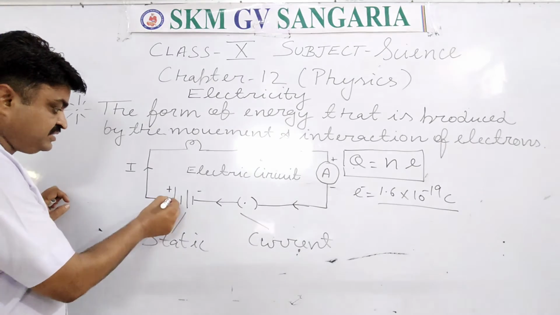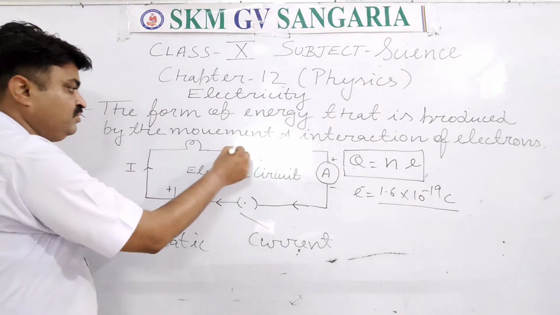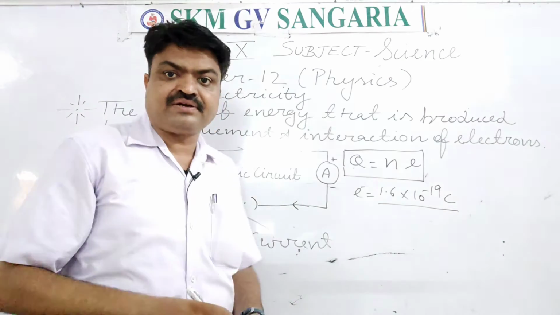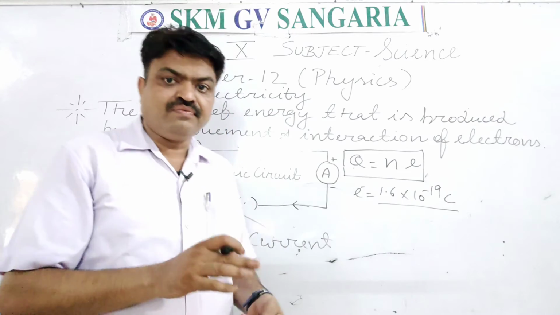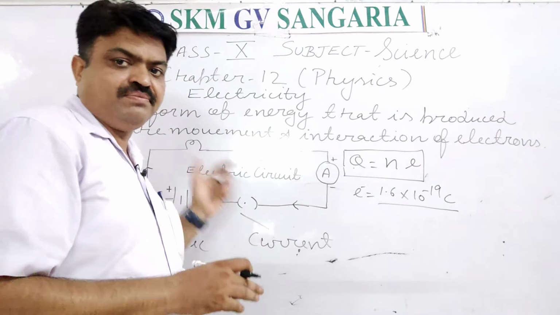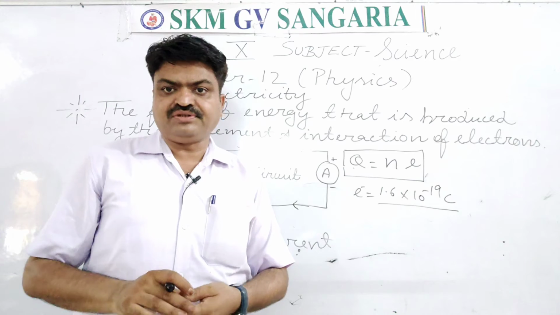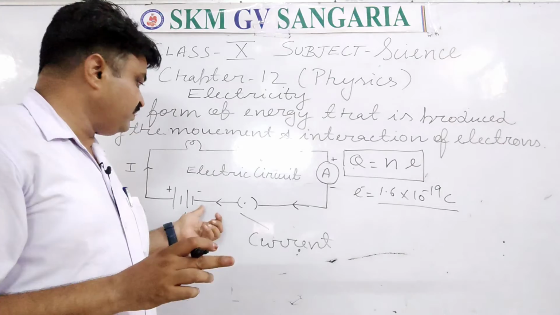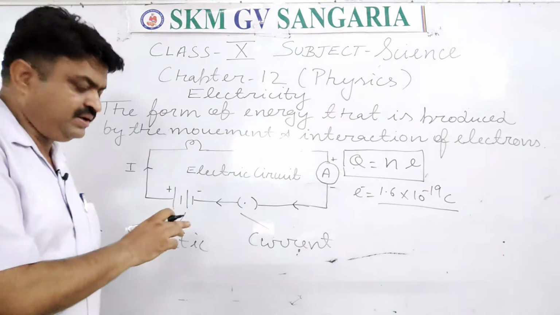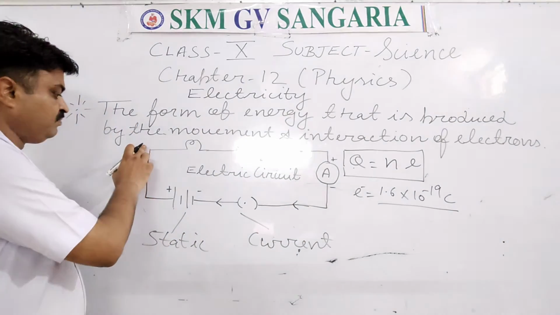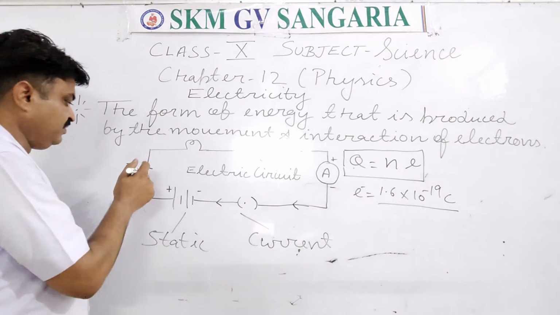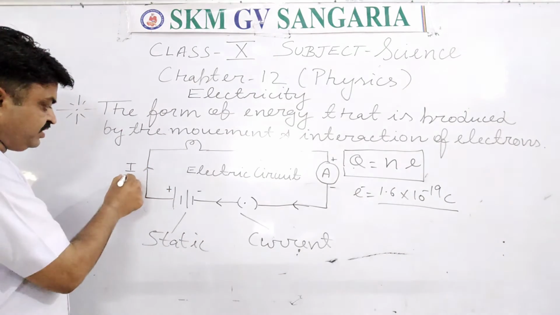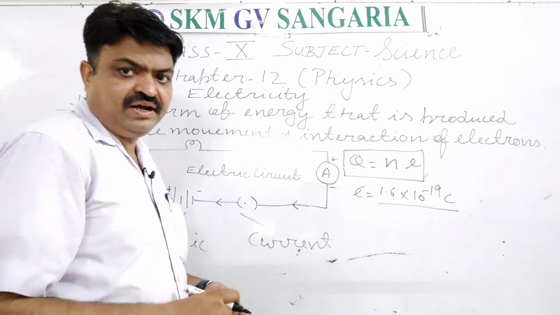Now in this, the current is passed always from positive to negative, student. But the electrons or the charges move from the negative to the positive terminal. It is the most important question, student, that the charges move from negative to positive, but the electric current is passed from the positive to the negative terminal. With the help of these arrow marks we are indicating the direction of current. Here I have written I. I is the symbol of electric current.